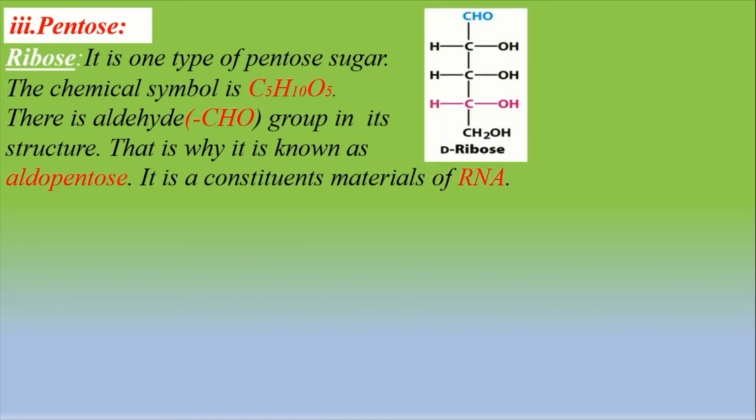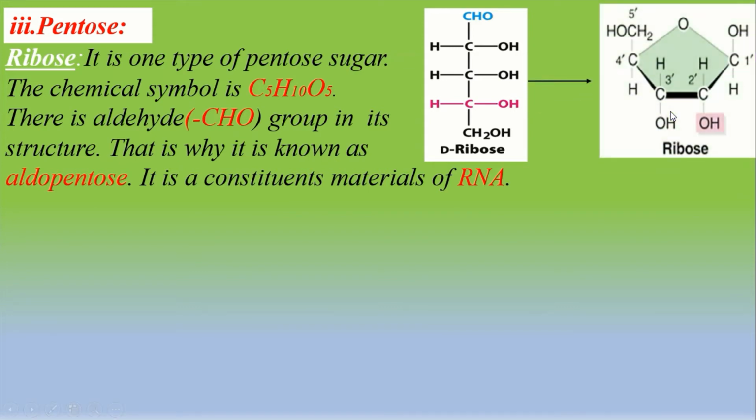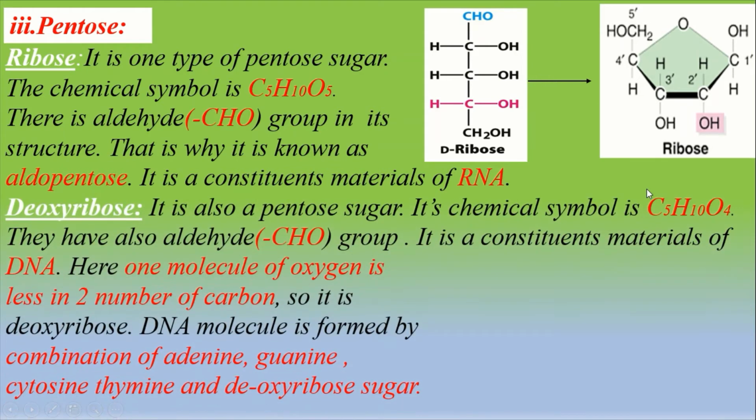It is the constituent material of ribonucleic acid, that is RNA. It also takes part in the formation of nucleoside, nucleotide, NAD, NADP, FAD and ATP. Everybody see the chain structure of ribose and the ring structure of ribose. And another pentose sugar is deoxyribose.